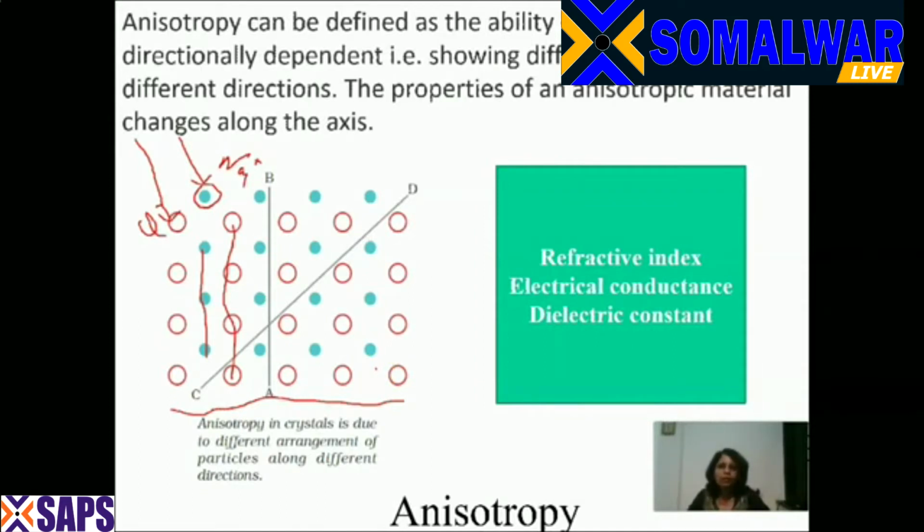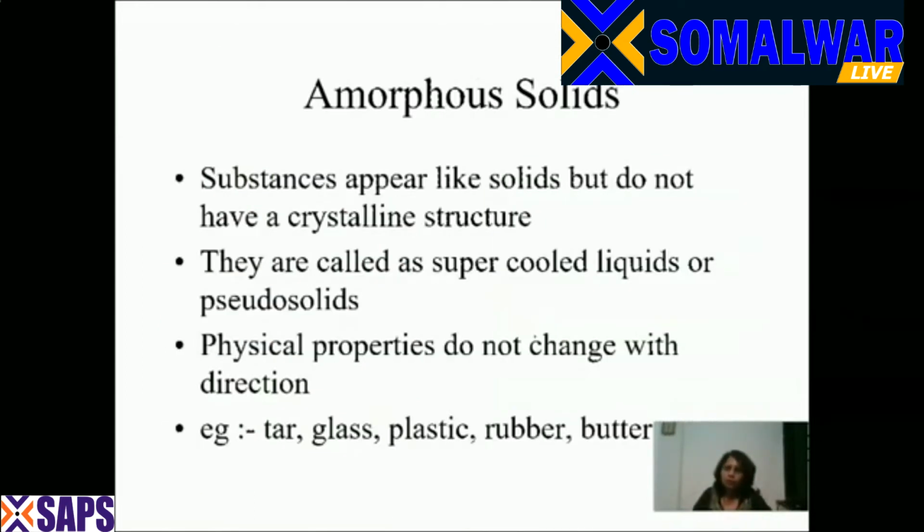The properties of an anisotropic material change along the axis. So anisotropy in a crystal is due to the different arrangement of particles along different directions. Have you understood? So they show different properties in different directions. The refractive index, the electrical conductance and the dielectric constant all vary with the different directions in the crystal. Have you understood what anisotropy is? Good.